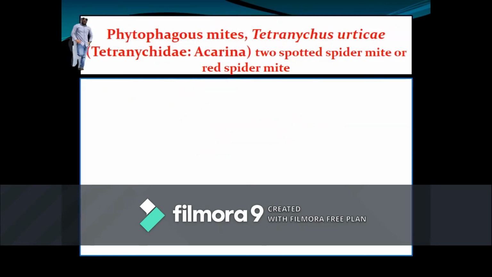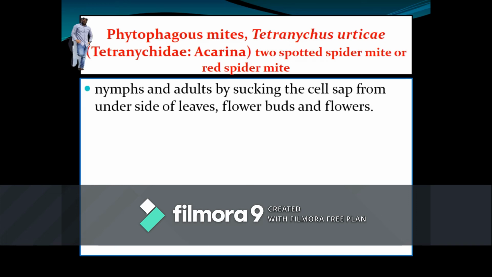Next important pest is phytophagous mite. The scientific name is Tetranychus urticae, belongs to the family Tetranychidae, order Acarina. It is commonly known as two-spotted spider mite or red spider mite. The name itself indicates that it has two spots. It has two spots during the immature stage, and it is reddish in color during the adult stage, and it makes spider web-like structures. So these are the important characters of this pest.